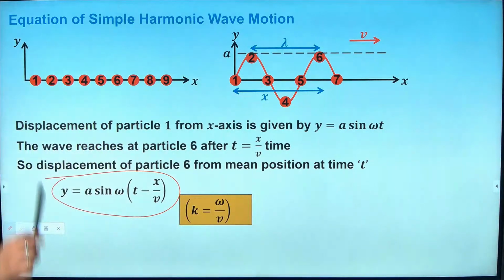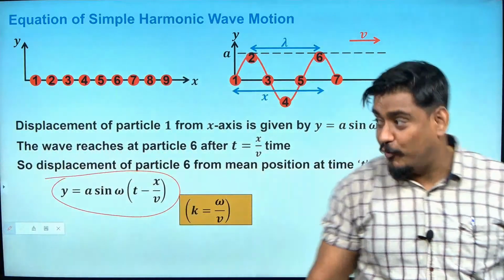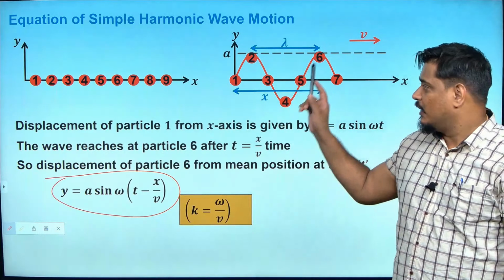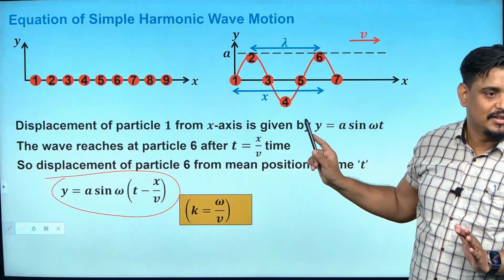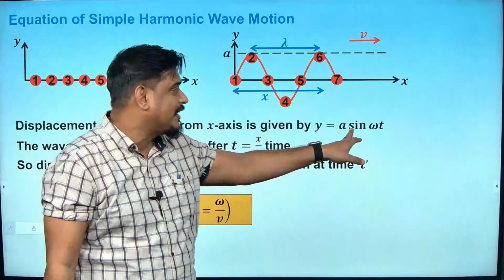So, tell me, Sharandra. That t is for the first particle to reach that distance x? T is the time taken for the energy to reach from 1 to 6. Are you getting my point? In a simple way, I am taking the time when the particle started the motion. So at point 1 it becomes a sin omega t.